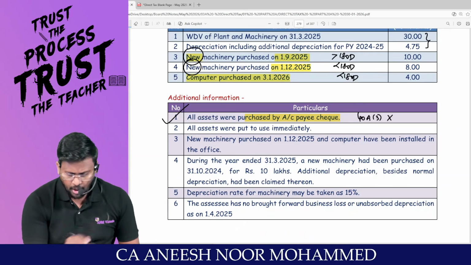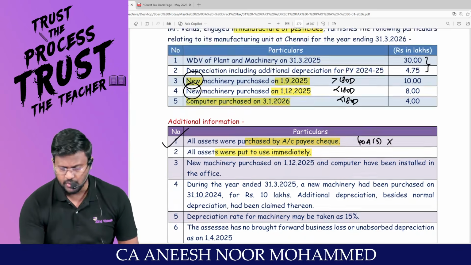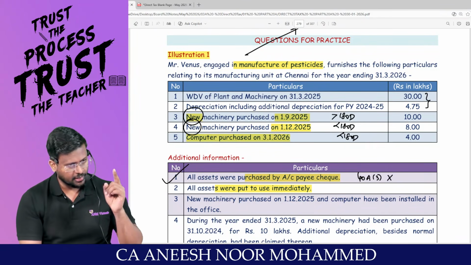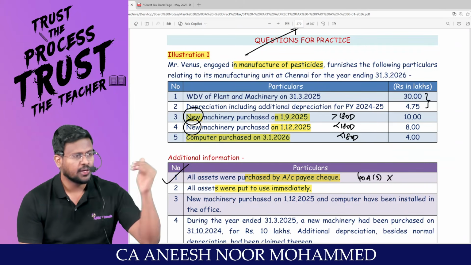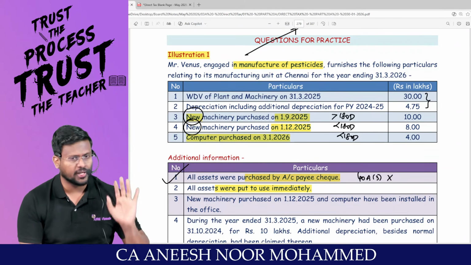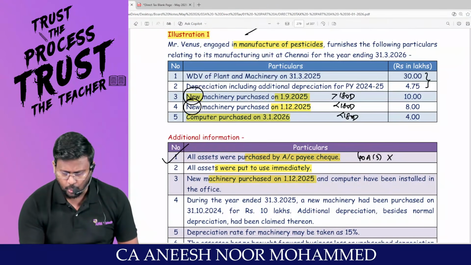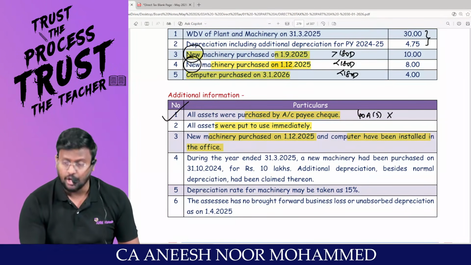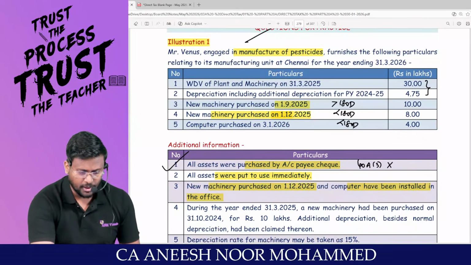All assets were put to use immediately. That means there is no delay in putting to use. The date of purchase should be treated as the date of put to use. The date of put to use matters. From the date of put to use till year end, you are supposed to see whether it is more than 180 days or less than 180 days. New machinery purchased on 1/12, they are talking about this machinery, and a computer has been installed in the office. That means for this new machinery and computer, you are not entitled to additional depreciation.